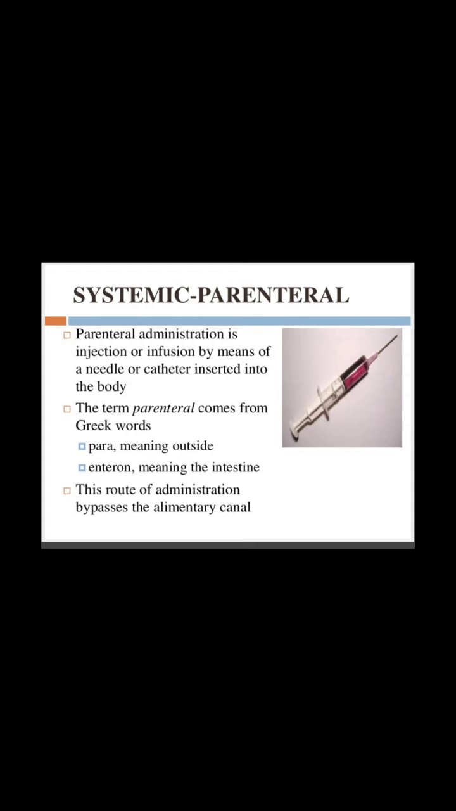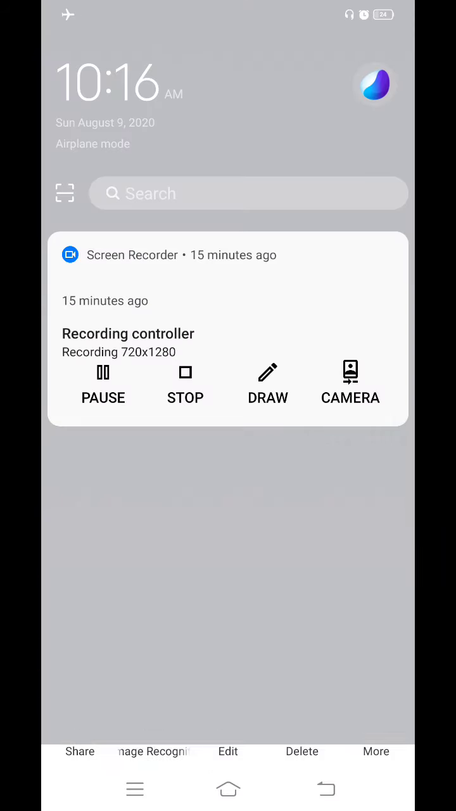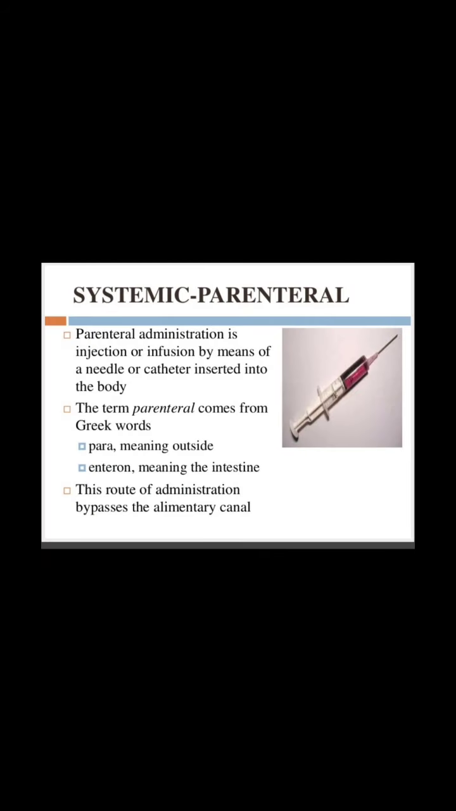Next route of drug administration is systemic parenteral. The parenteral administration is injection or infusion by means of a needle or catheter inserted into the body. The term parenteral is made up of two Greek words, para and enteron. Para means outside and enteron means the intestine. So this route of administration bypasses the alimentary canal.